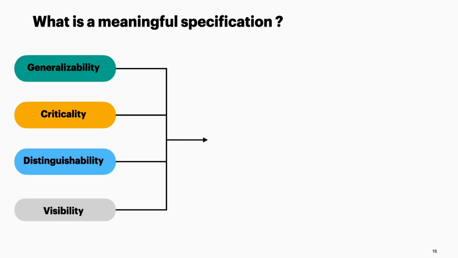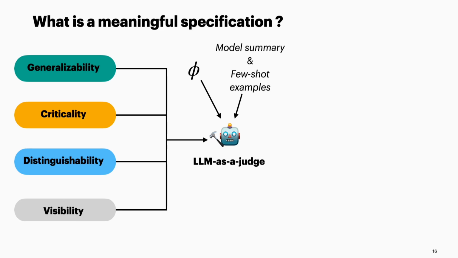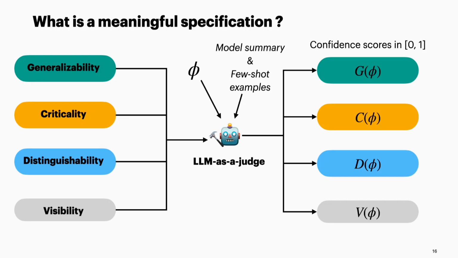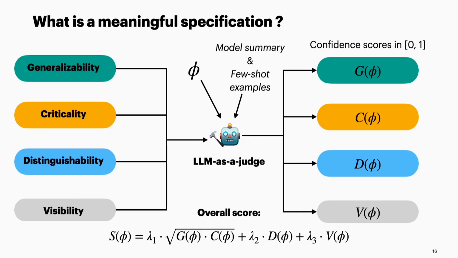So, to formulate this rating framework, we leverage an LLM as a judge to evaluate the specification formulas. It takes in the description and the criteria of the rating framework, the specification formula, the summary of the P model, and a few examples of assigning ratings to formulas. The LLM is prompted to produce four confidence scores for the metrics, and an overall score is computed as follows, where the lambdas are hyperparameters that control the significance of each metric. And finally, we rank the specifications based on the overall score from highest to lowest.